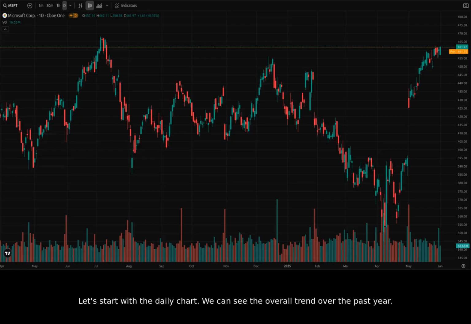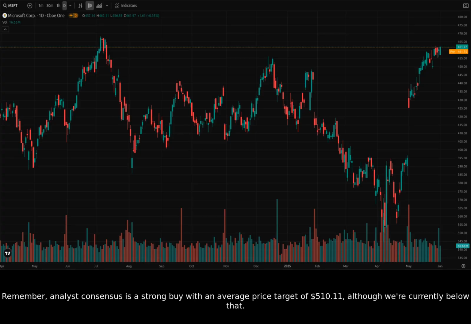Let's start with the daily chart. We can see the overall trend over the past year. Notice how the stock has reacted to various news events, like the Q3 earnings. We saw a significant jump after the earnings report, then a period of consolidation. Remember, analyst consensus is a strong buy with an average price target of $510.11, although we're currently below that.